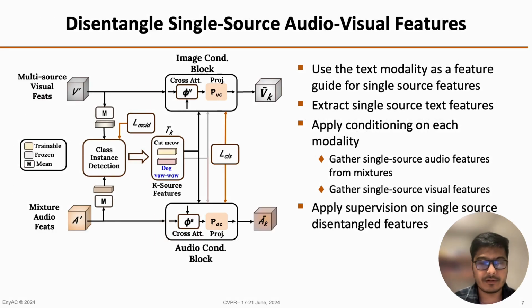Then we disentangle single-source audio-visual features from the noisy mixture features. As we said before, we use the text modality as a feature guide for single-source feature refinement. Initially, we extract single-source text features from the detected class entities, and these single-source features are iteratively used to refine the noisy audio and visual features from multiple sources. As we can see, this refinement generates single-source clean features of each source, and we apply supervision on these single-source disentangled features.